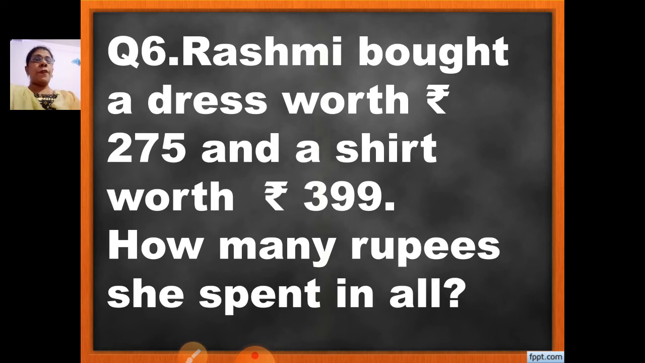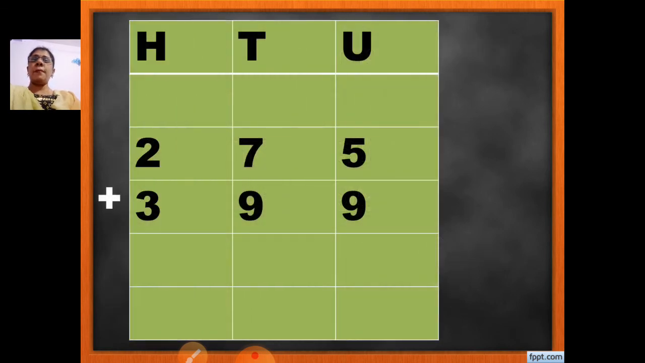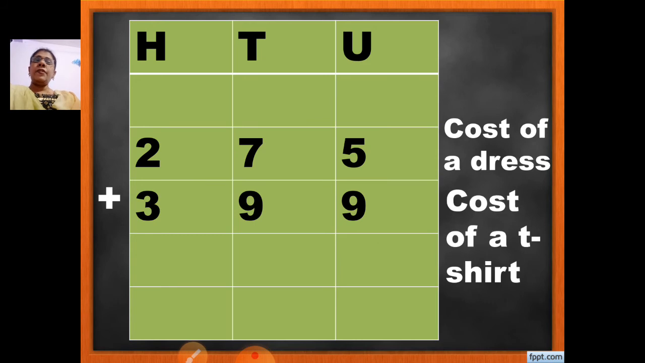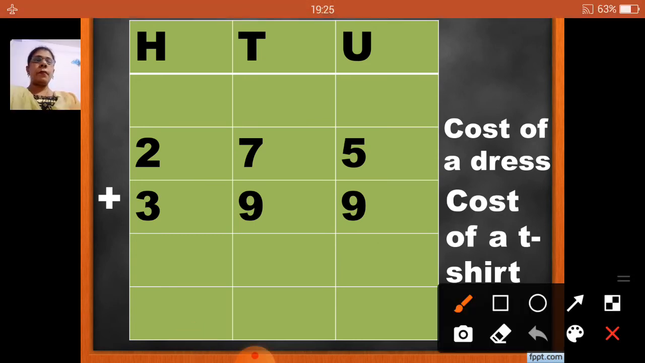The first step we are going to do is, we will arrange them according to their place value, that is 275, 399. Now the cost of a dress is 275. The cost of a t-shirt is 399. Now we will add. Now 5 plus 9 will be how much, children?